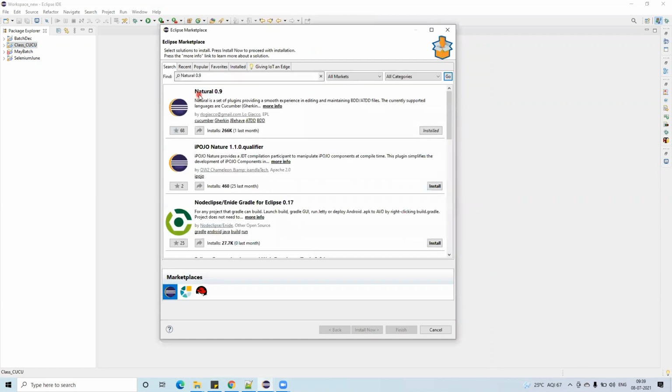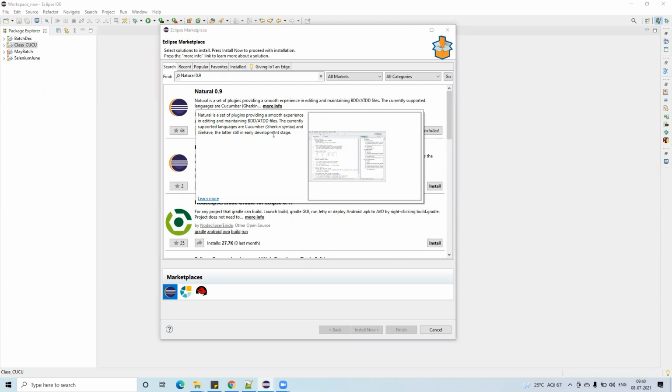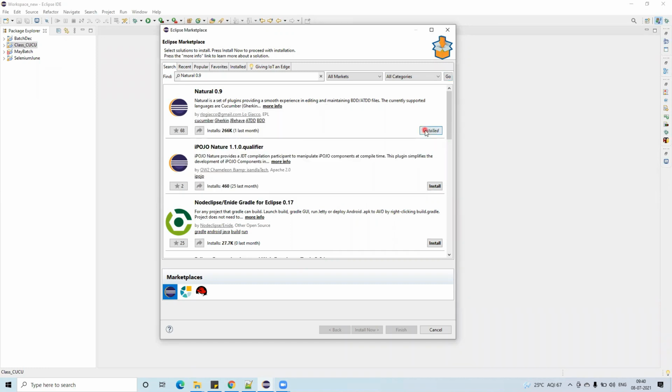See this, Natural 0.9. Natural is a set of plugins providing a smooth experience in editing and maintaining BDD or ATDD files. The currently supported languages are Cucumber, Gherkin syntax when you click on more info, and JBehave. JBehave we are not using; the latter is still at an early development stage. It is already installed, so you don't need to do anything.